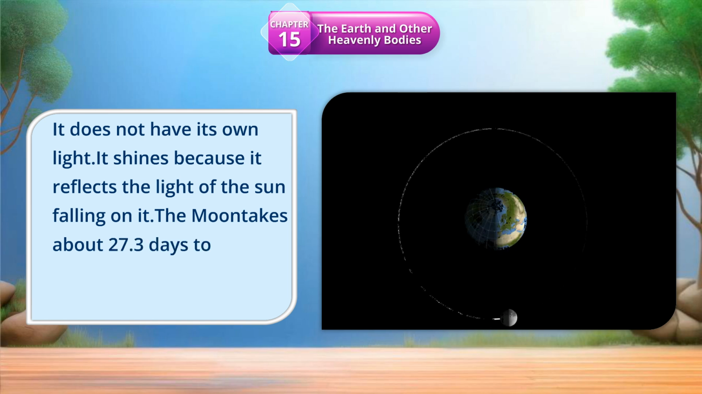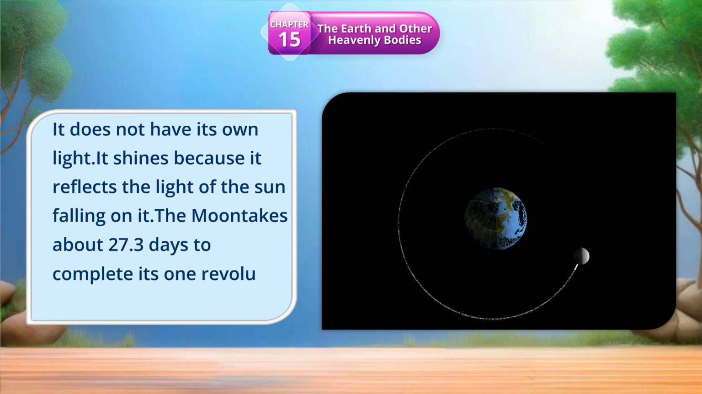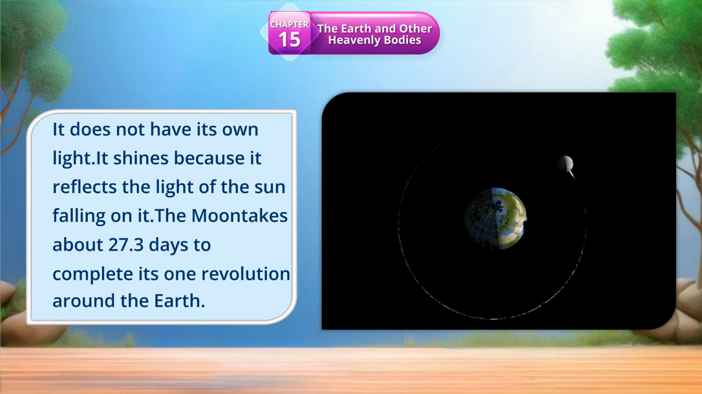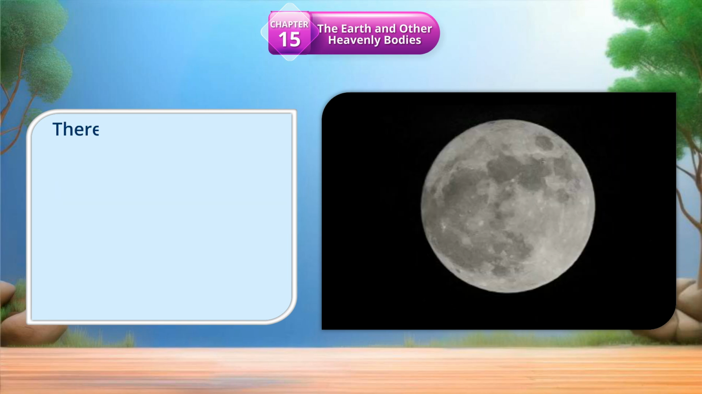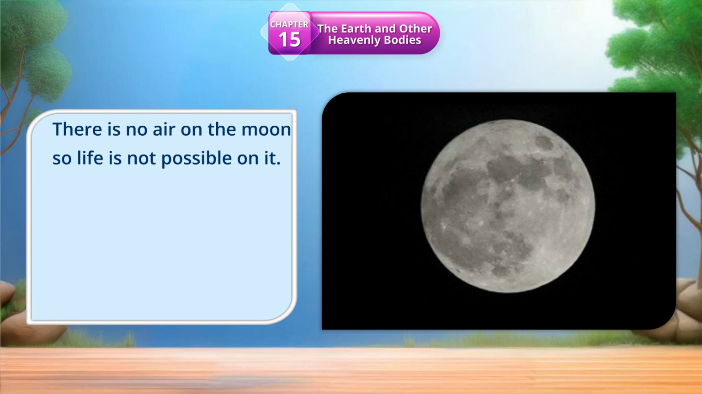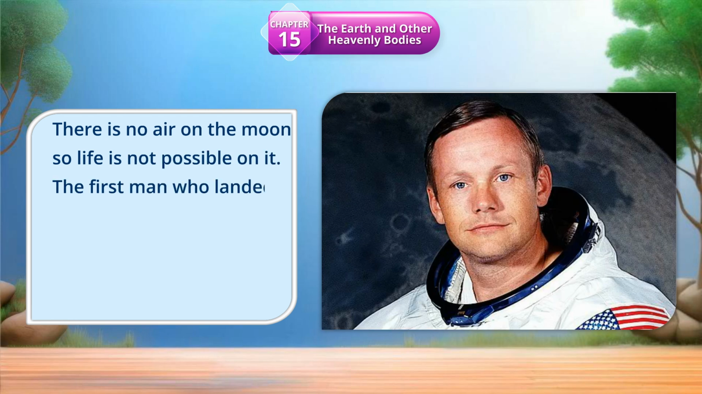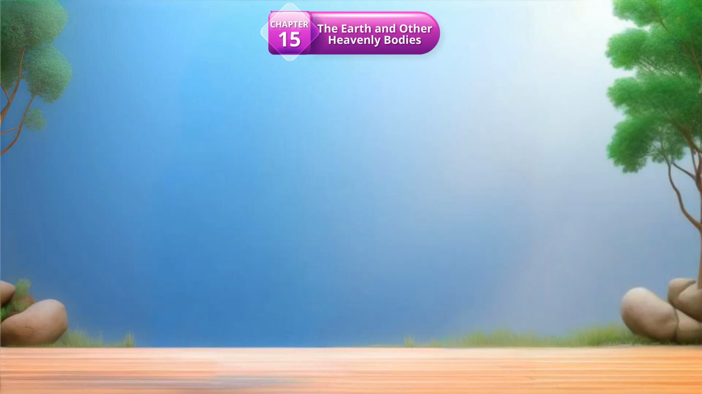The moon takes about 27.3 days to complete its one revolution around the Earth. There is no air on the moon, so life is not possible on it. The first man who landed on the moon was Neil Armstrong.